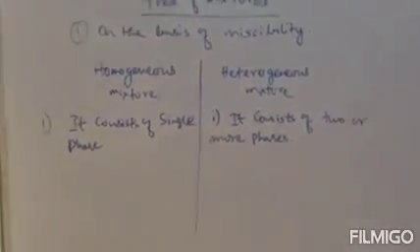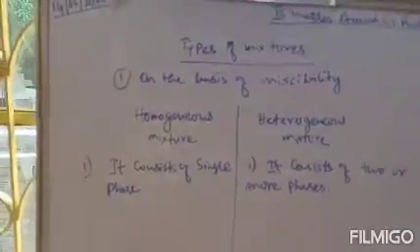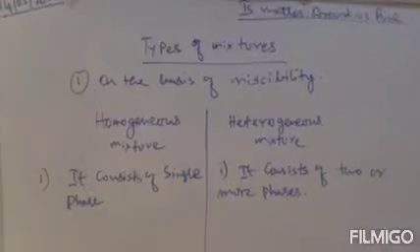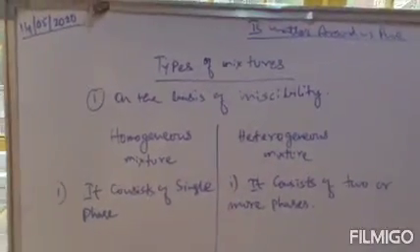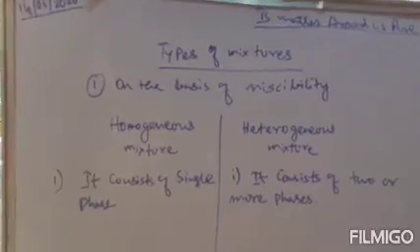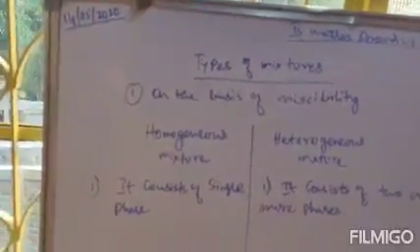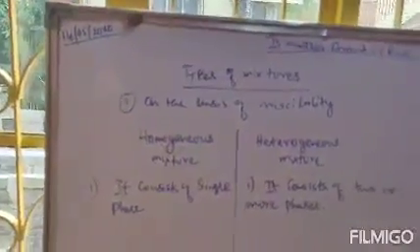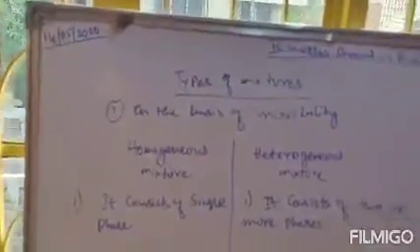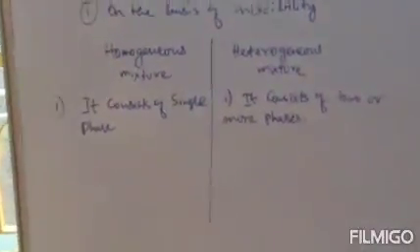Uniform composition means in the mixture all the particles are uniformly mixed with each other. That is, in the mixture at every corner you will find the particles. That means the mixture is homogeneous. Mixture is uniform. All the particles are uniformly mixed. That is your uniform composition or uniform mixture.